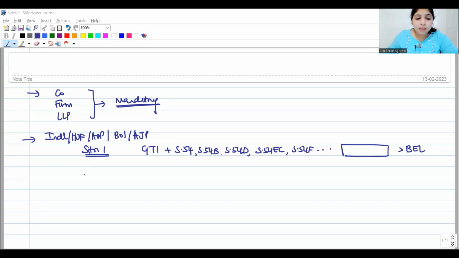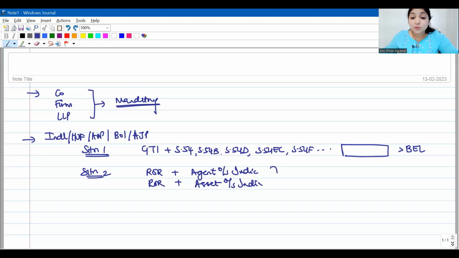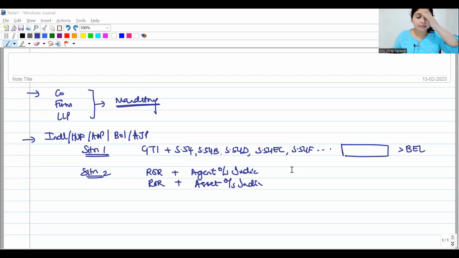Situation number 2. If your assessee, being an individual, HUF, AOP, BOI or AJP, is an ROR and has an asset outside India, even in this situation, the assessee will have to file his income tax return. In this situation, I will not bother about the income of the assessee. Irrespective of the income, this assessee will have to file his income tax return.